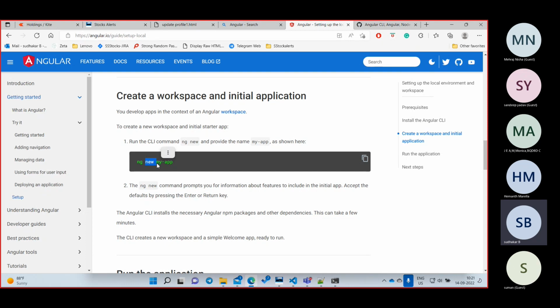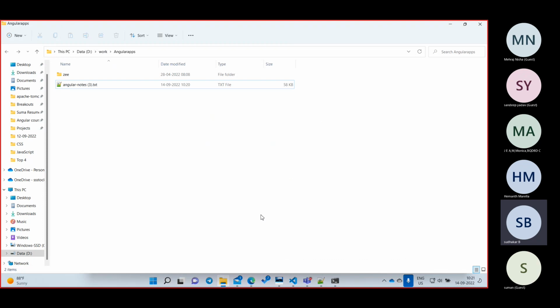New means we are going to write a new project. For the file, the name can be any name. Suppose here we are going to write a payslip project, a payroll project. Payroll means, in a company, every employee will be there.